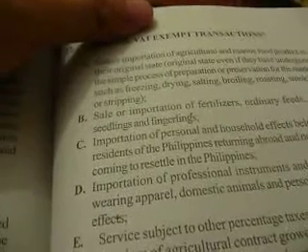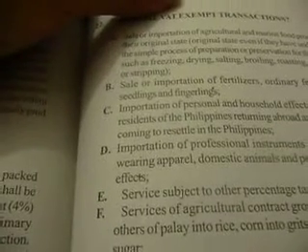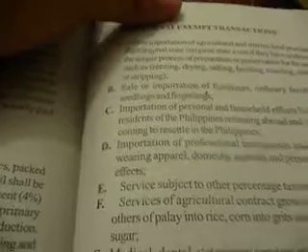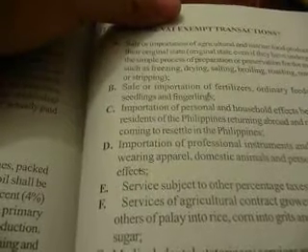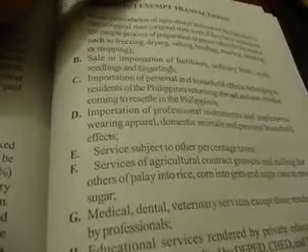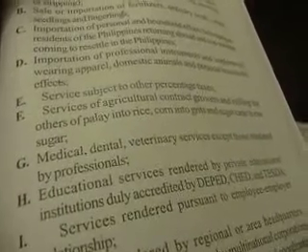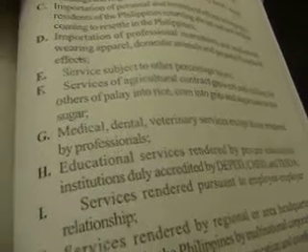Importations of personal and household effects belonging to residents of the Philippines returning from abroad and non-residents coming to resettle in the Philippines. Importations of professional instruments and implements, wearing apparel, domestic animals, and personal household effects. Services subject to other percentage taxes. Services of agricultural contract growers and milling for others of palay into rice, corn into grits, and sugar cane into raw sugar. Medical, dental, veterinary services except those rendered by professionals.